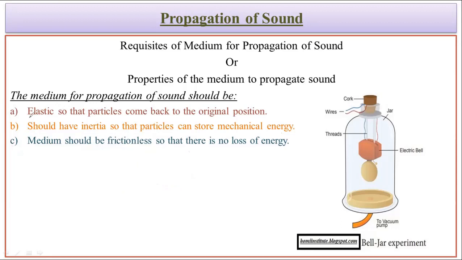So once again: the elasticity of the material, the inertia of the particle, and the frictionless condition of the particles, due to which the energy should lose minimum.